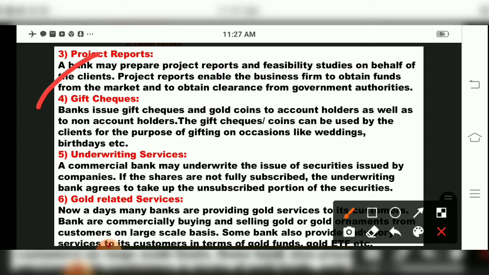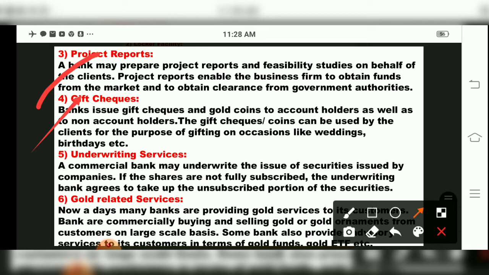Then the next utility function by the bank is, children, gift checks. Now gift checks means what? The bank issues gift checks and gold coins to account holders as well as non-account holders. These gift checks can be used by the clients for gifting on occasions like weddings, birthdays, etc. See children, to transfer cash or take money in hand, having cash transactions from one place to another, it's better you give by check.